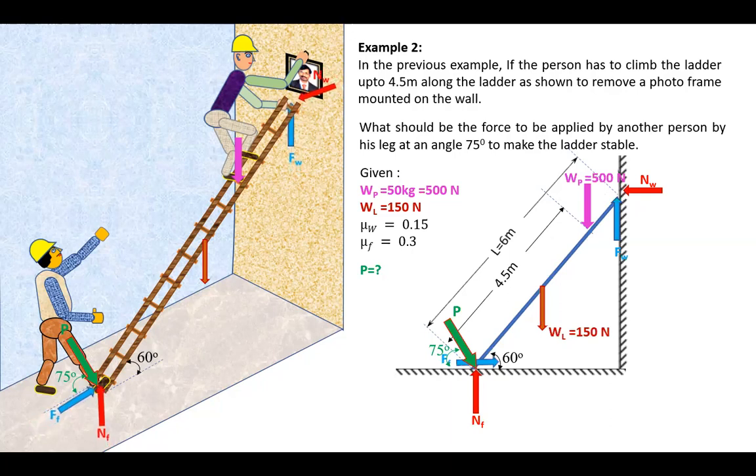Even if you apply sigma Fx and sigma Fy equal to 0, you will end up with two equations, and you cannot solve them without the values of Nw and Fw. Some value should be known to solve the sigma Fx and sigma Fy equations, right? So it is advised to consider sigma M equal to 0 first, and then move on to sigma Fx and sigma Fy. Now let us apply that.